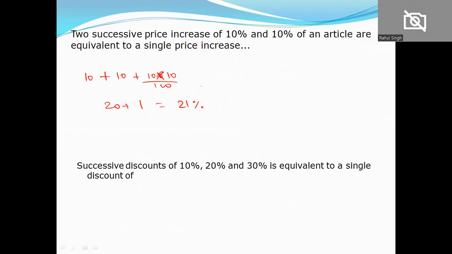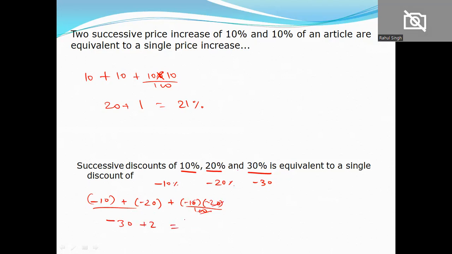Successive discount of 10%, 20%, 30% is equivalent to a discount of what? See यहाँ पे ये discount offer हो रहा है, right? तो we have to take इसको -10% क्योंकि वो reduce होगा, -20% and -30%, and we have to solve as it is, right? -10 plus -20 plus -10 into -20, तो ये तो 30 हो जाएगा यहाँ से negative पे, ये दो zero कटेंगे और minus minus plus हो जाएगा, तो ये get 2.